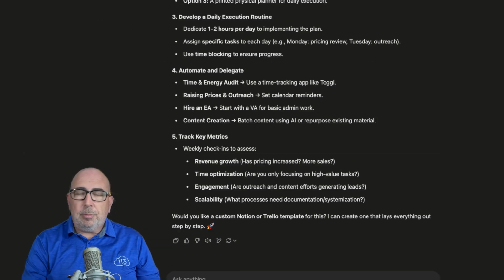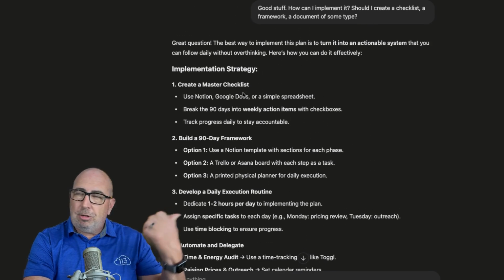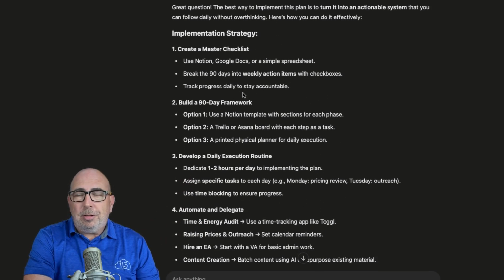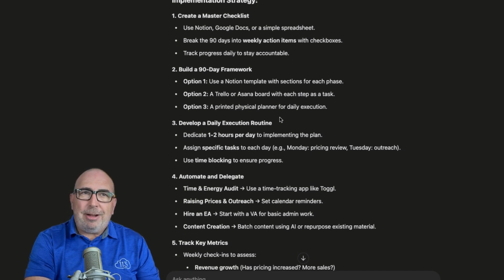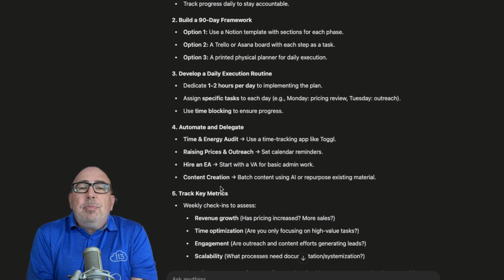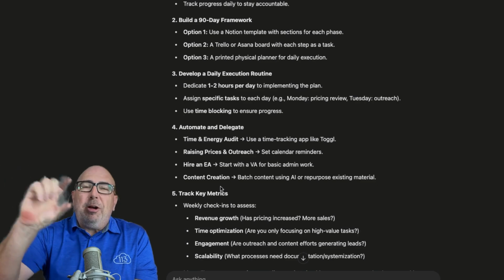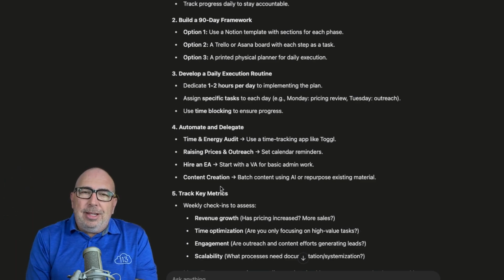And so it provides back to me this general outline for its implementation strategy: creating that master checklist that I suggested, building a framework for another 90 days. And it talks about Notion and Trello. We're going to get back to that in just a minute. Option 3, printing it out. And then developing a daily execution plan, automate, delegate, and so on and so forth, and tracking. All good stuff. But now is when we want to go back a step. Now we want to break that down into actionable items that we can work with.